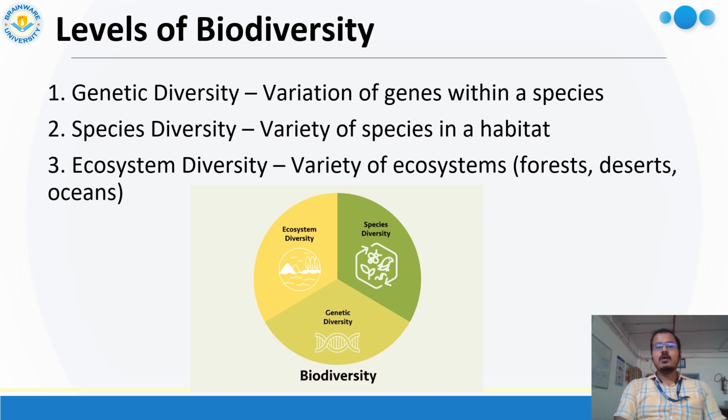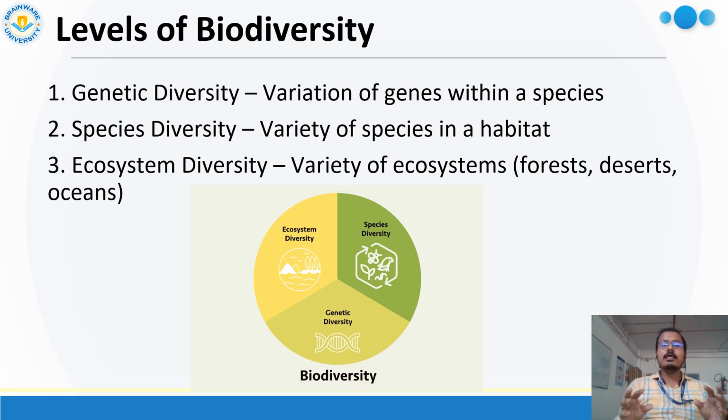So what is the meaning of genetic diversity? Genetic diversity means that within a single species, different kinds of characteristics are available. For example, we are all human, and our scientific name is Homo sapiens. Within this single species, different characteristics are available, like our height, our skin color, our IQ.